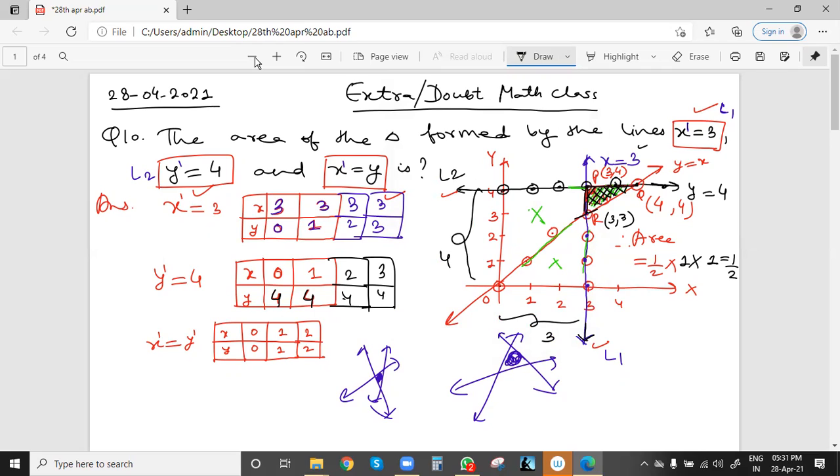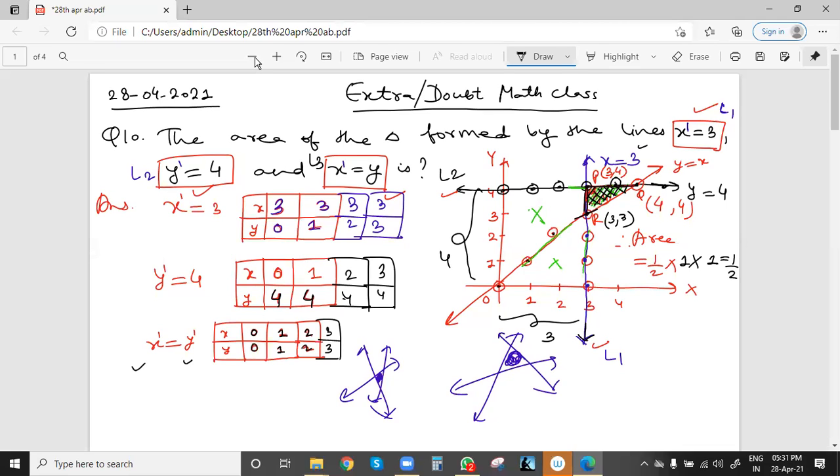Now the last line is x equal to y. This is line L3, and this is also very simple. x equal to y means both values are the same. If we take x value 0, y will also be 0. If x is 1, y will be 1. If x is 2, y is 2, then 3, 3. We can get more values for a clearer understanding: 0, 0, 1, 1, 2, 2, and 3, 3. We join and extend in both directions. This is line L3.